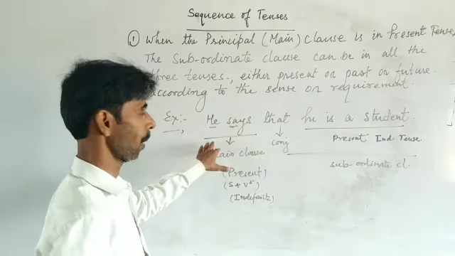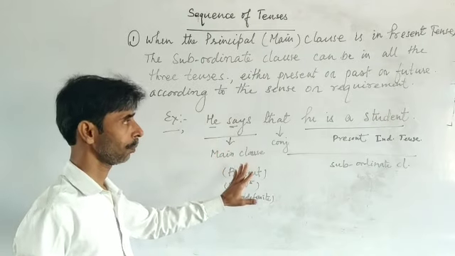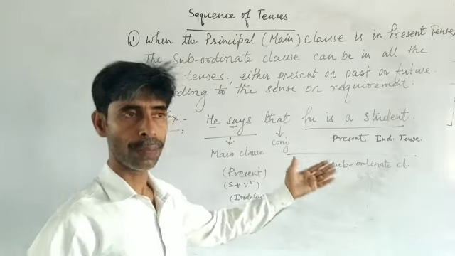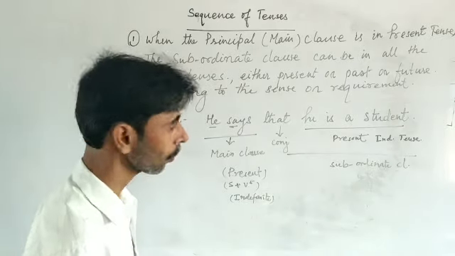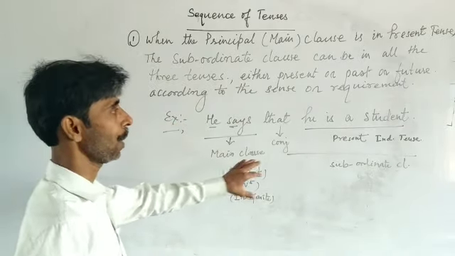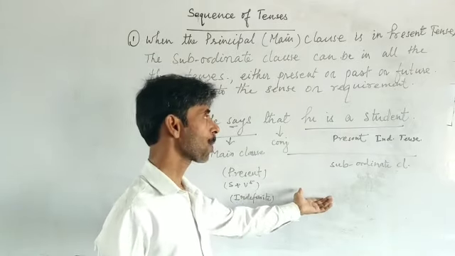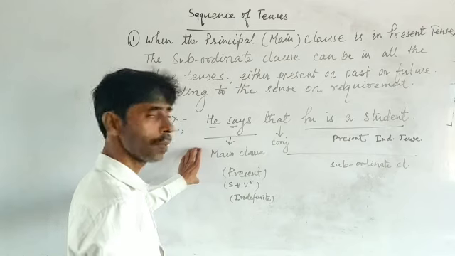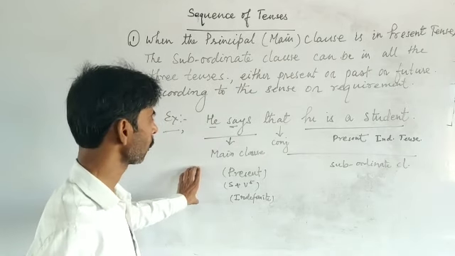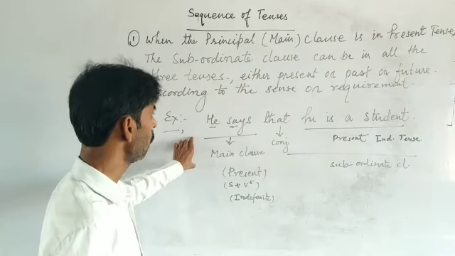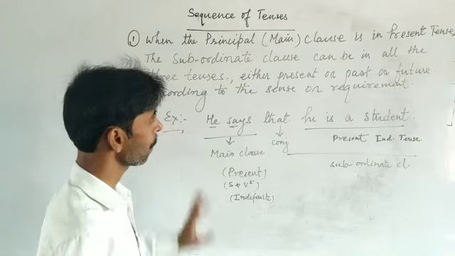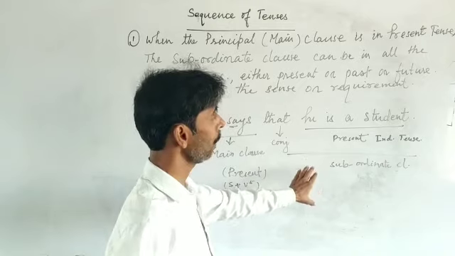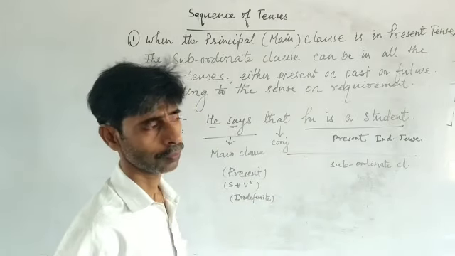And the sense is that he says that he is a student. It means at present he is a student, and we can change the tense. Just see that the main clause remains the same. The main clause will be in present tense, and the subordinate clause can be in past also.